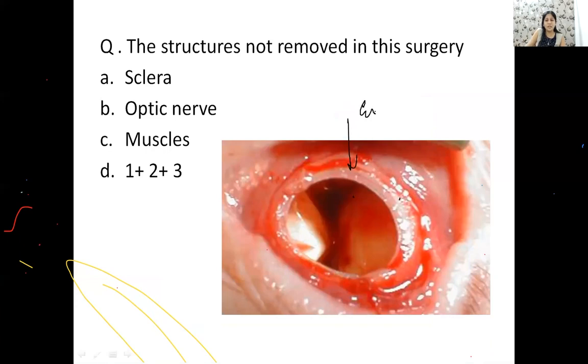What is being done in evisceration? You have scooped out all the contents. But the sclera is not removed, the optic nerve is also not removed, and the muscles are also not removed. So A is not the correct answer. D is the correct answer. Dr. Rajan, the structures which are not removed in this surgery are not only A. All 3 of them are not removed. Is that clear? So this was it. Good luck.